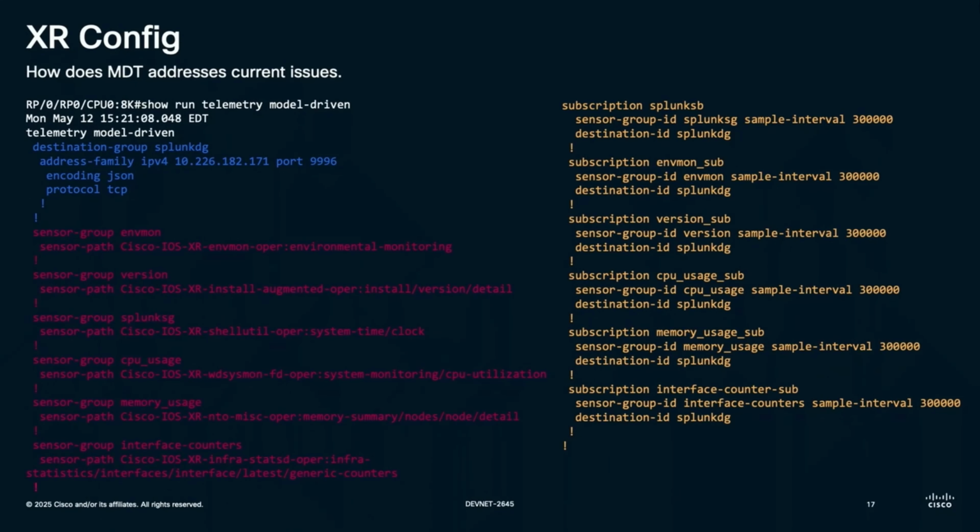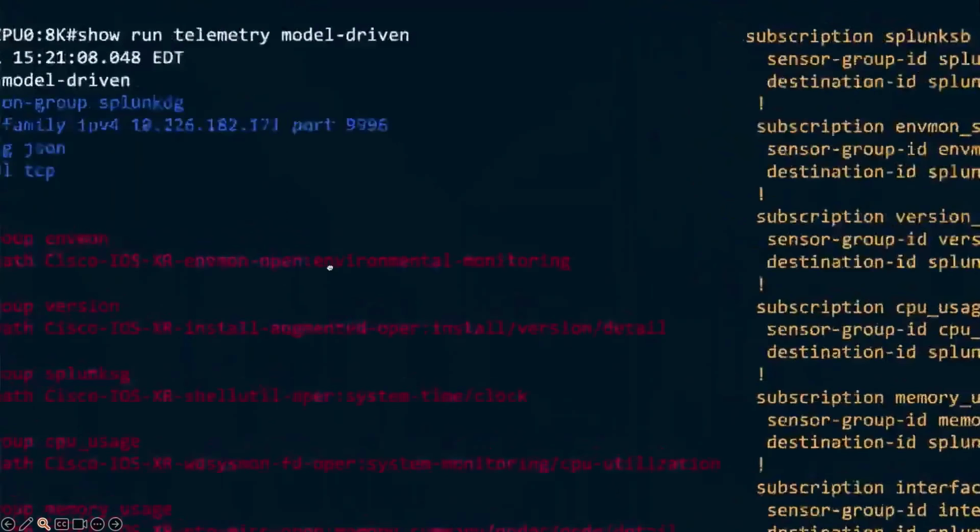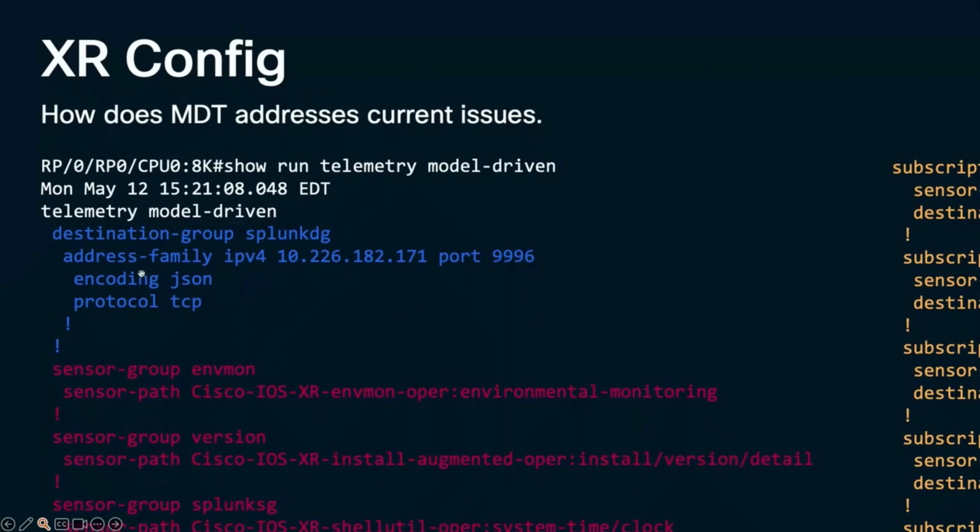And now we come back to the XR configuration, and this is what my XR configuration looks like. This configuration contains all those three components that we were discussing a while ago. On the top right corner in the blue, we see a destination group. Are you able to see this?